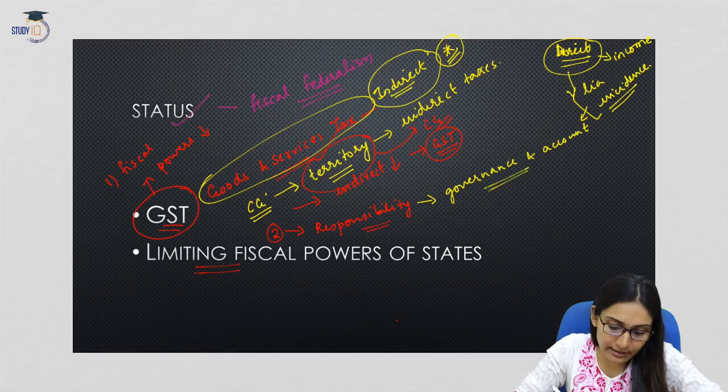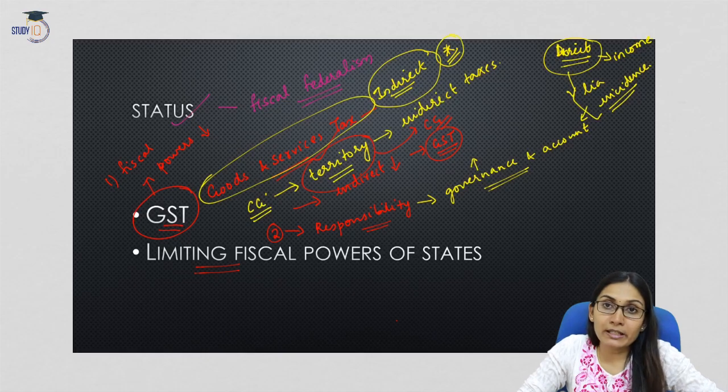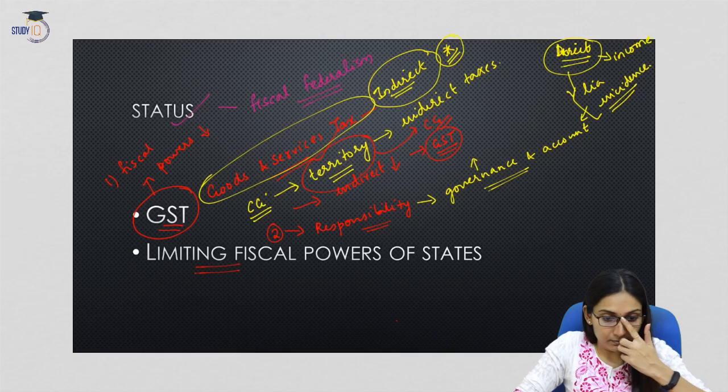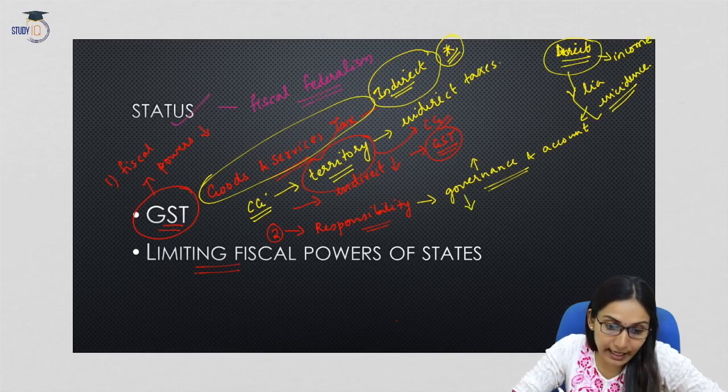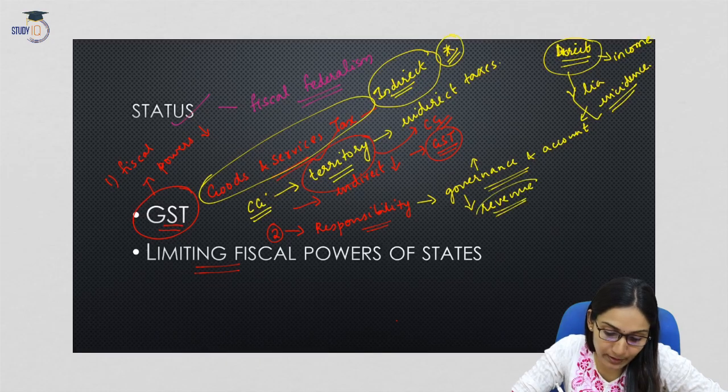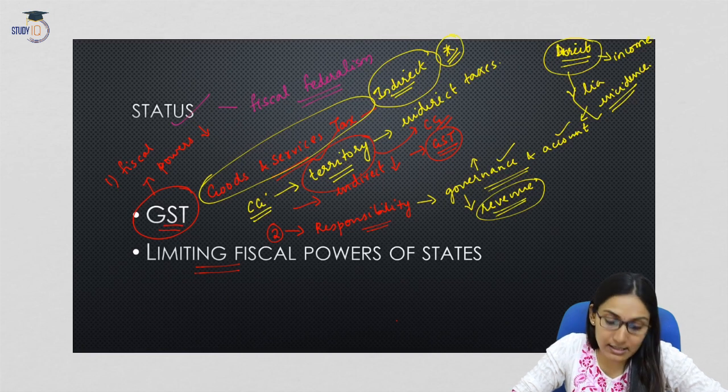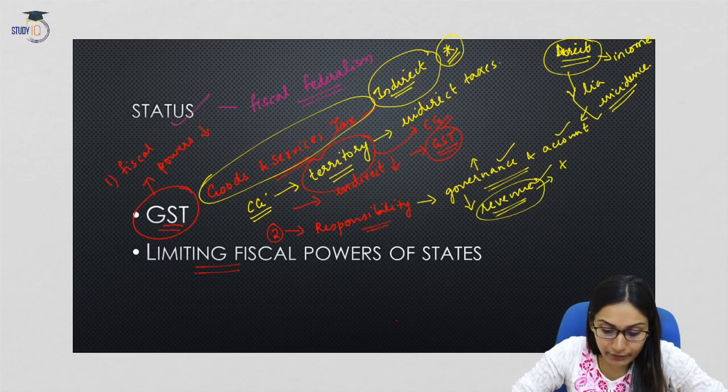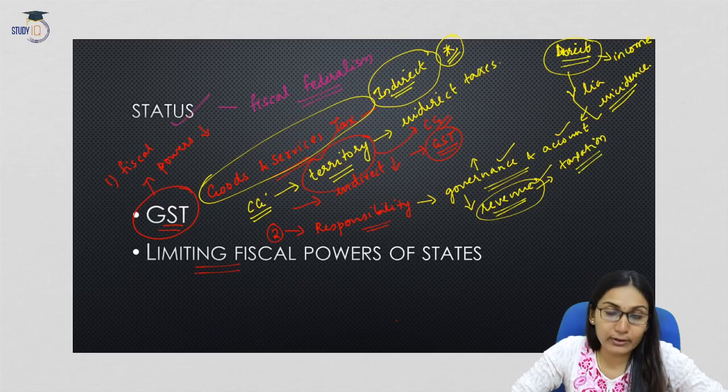Now, the government is granted the powers to raise revenue in order to take up these responsibilities. For efficient governance and to be accountable to the citizens, they need revenue. They have to implement certain programs, and for that they need revenue. They can raise revenue from various sources, and taxation is one major source of revenue for the state government.